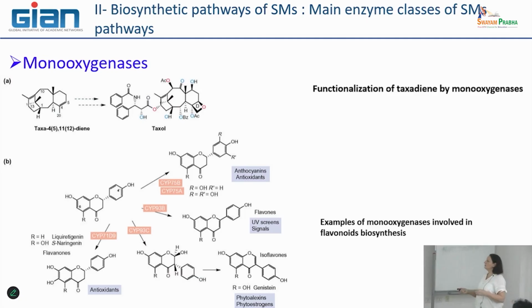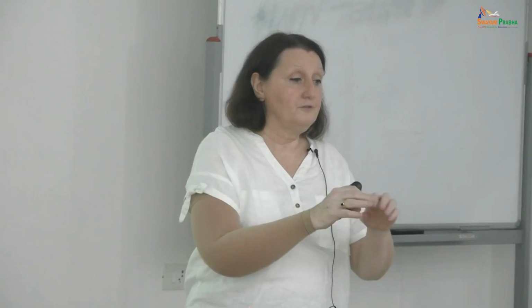Here is another example in the flavonoid biosynthesis. You have here the first substrate, and you see different types of monooxygenase that lead to different other intermediates. So they are also responsible for division into sub-branches. This is why some of these pathways are very complex to organize.